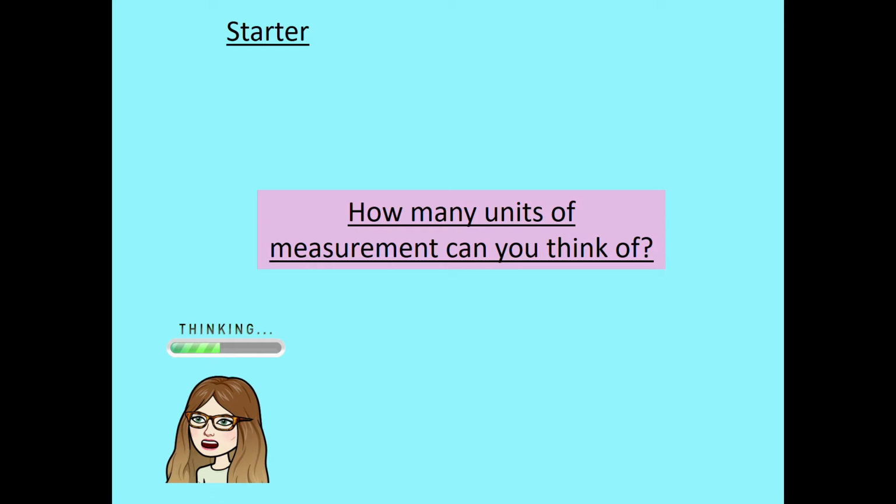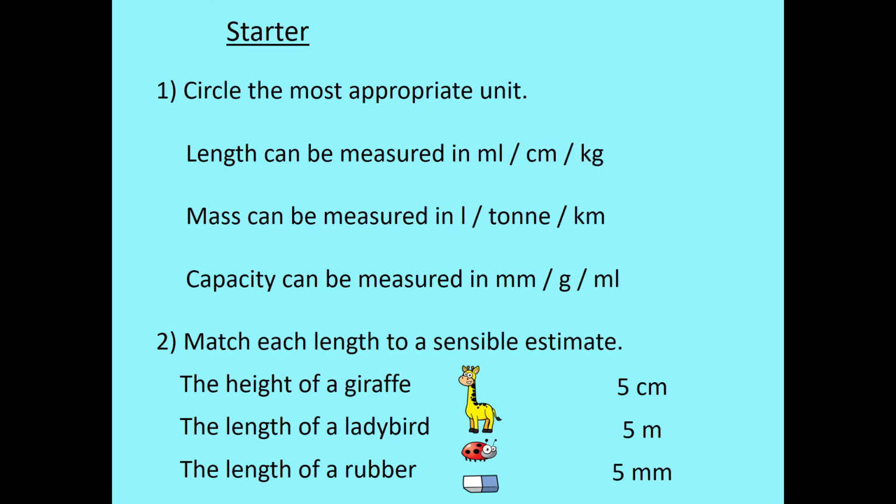Weight or mass, you can measure in grams, kilograms. Some people might also measure them in ounces, stone. And then the last one is volume or capacity, and that's to measure things like millilitres, litres, or you might even measure them in gallons, fluid ounces. But yeah, they're the main ones. Off we go. So, can you think about the most appropriate unit to measure in?